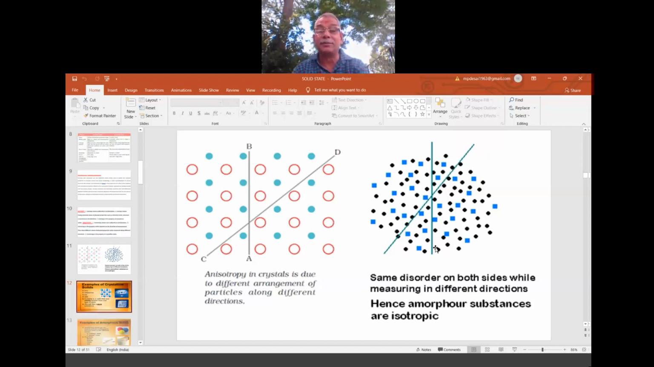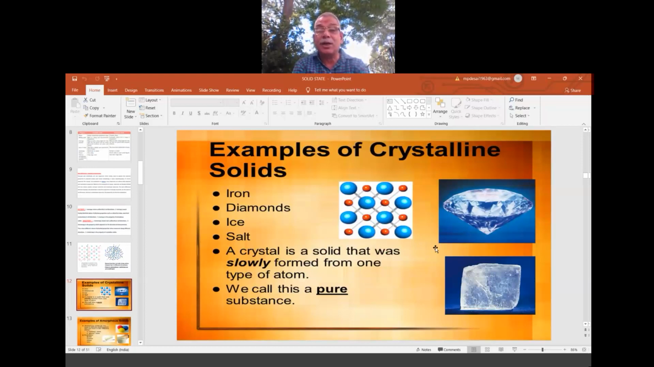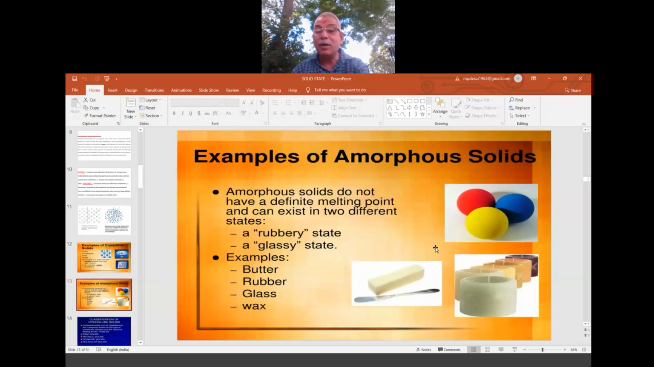Okay, right. Now these are examples for crystalline solids. Many examples are there. I have brought some examples, and the best example is diamond. And these are examples for amorphous: butter, rubber, glass, wax. So very soft. They are all soft. So they are all amorphous solids.